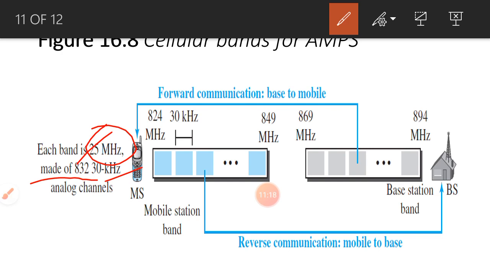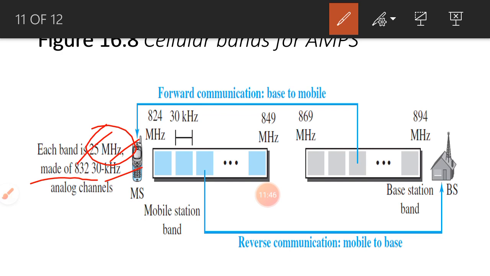If there are two service providers, then we divide 832 by two, which means 416 channels for each service provider. Among that, 21 channels we use for control purposes, and the remaining 395 we use for voice communication.